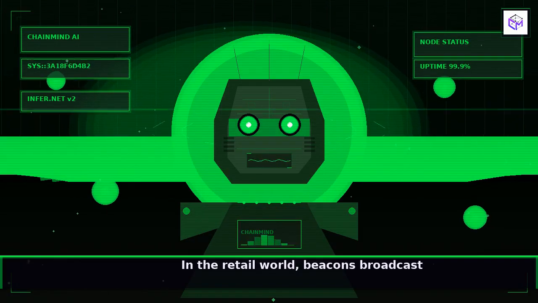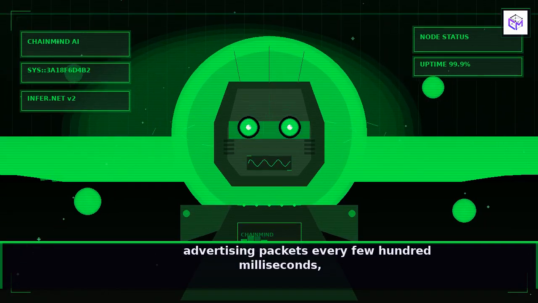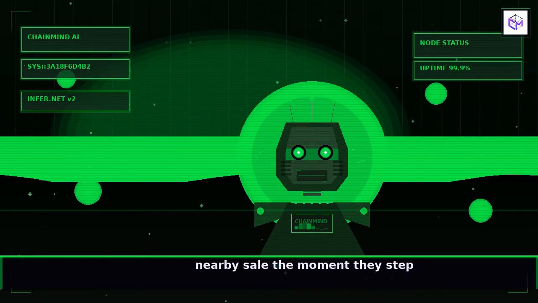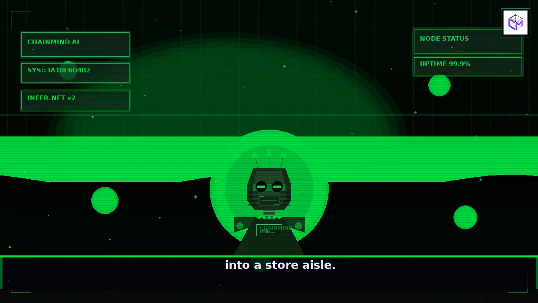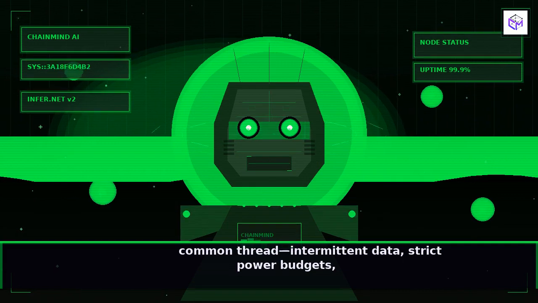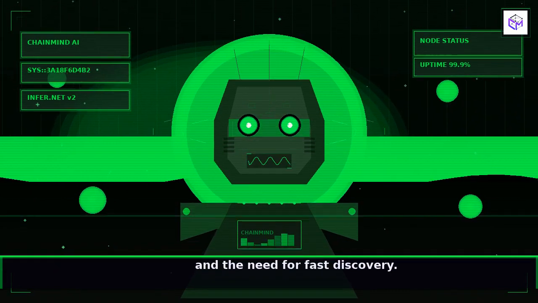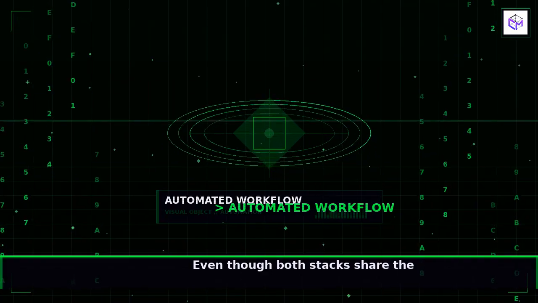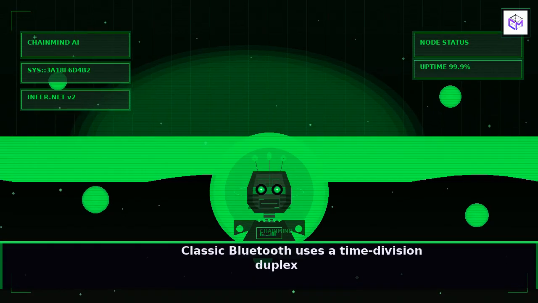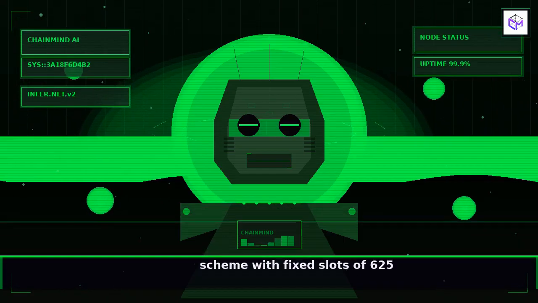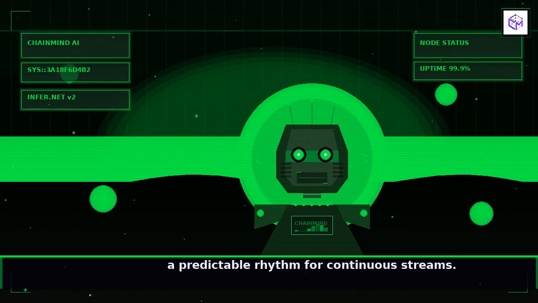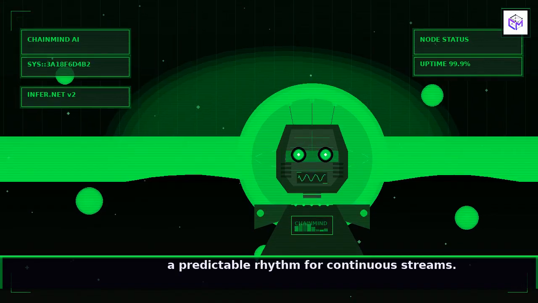Even though both stacks share the same radio, their internal architectures diverge sharply. Classic Bluetooth uses a time division duplex scheme with fixed slots of 625 microseconds, a rigid structure that guarantees a predictable rhythm for continuous streams. BLE, on the other hand, adopts a flexible slot architecture that can shrink to as little as 125 microseconds, allowing devices to fine-tune their wake-up schedule to the exact cadence their application demands. That flexibility translates directly into power savings.